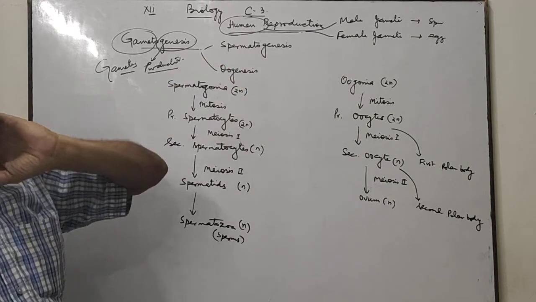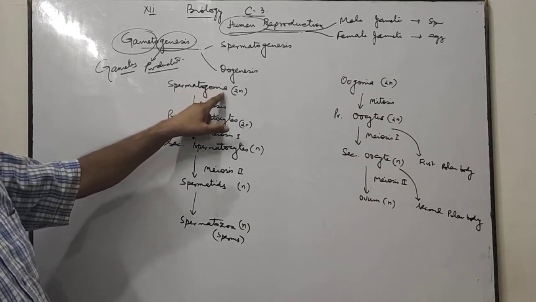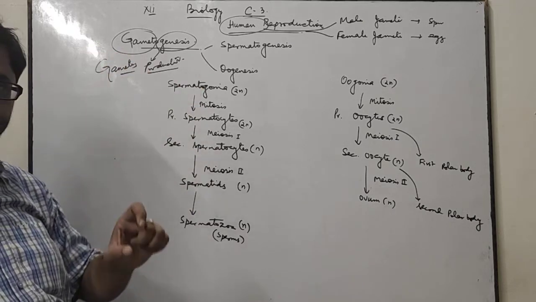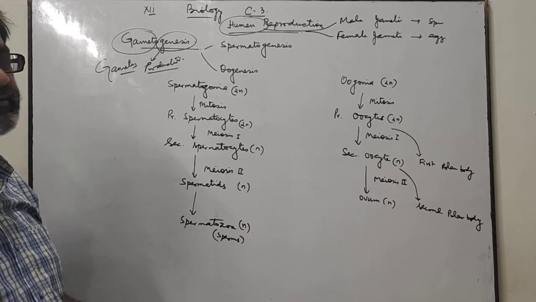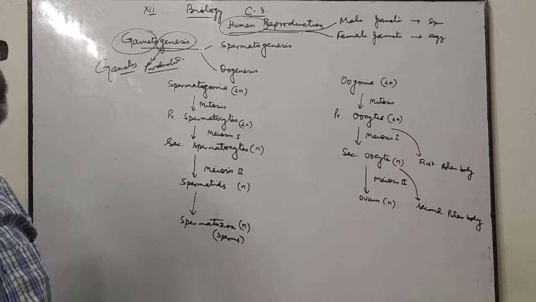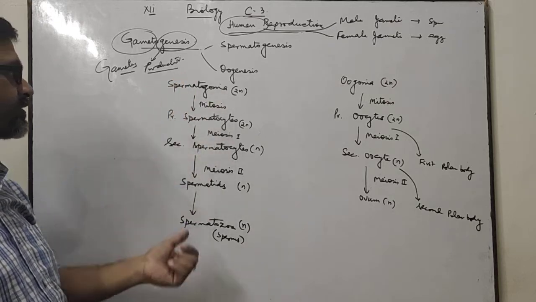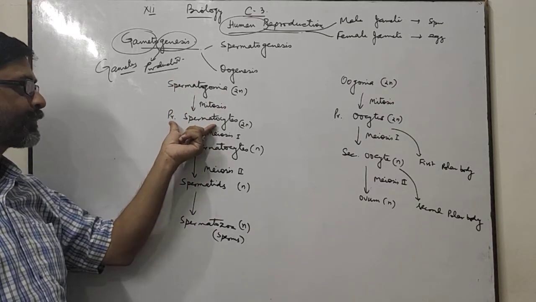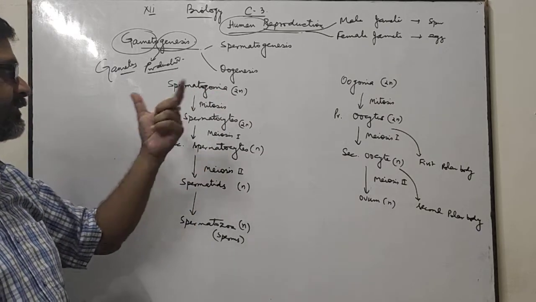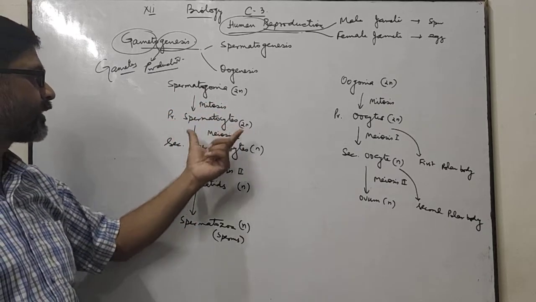You know that sperms are produced within the testis. Testis contains various lobules. Each lobule contains seminiferous tubules, and they contain spermatogonia, or you can say male germ cells. Spermatogonia contain a diploid set of chromosomes. They divide by mitosis to produce a large number of primary spermatocytes that are also diploid.